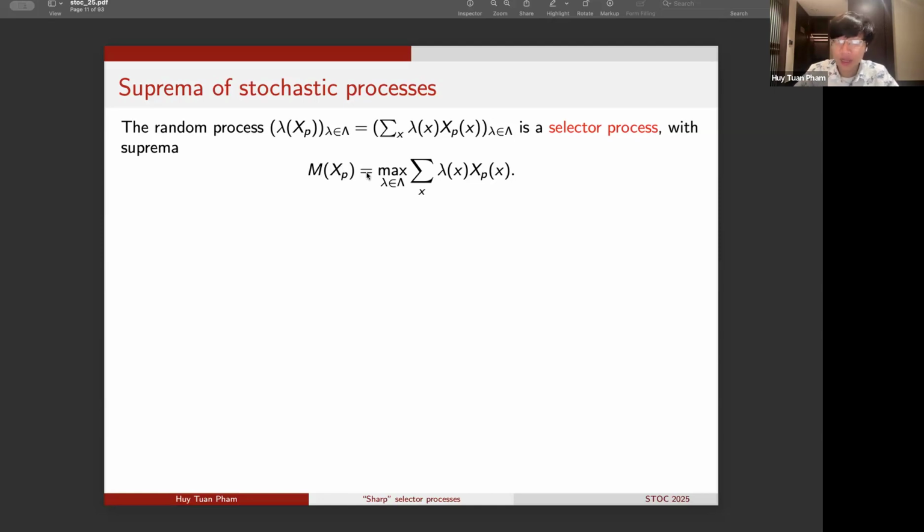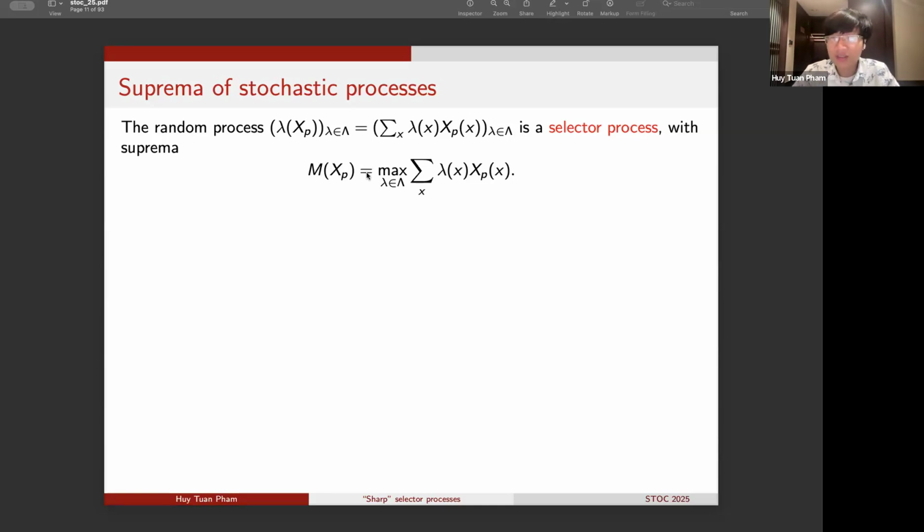Now, the study of suprema of stochastic processes is an important direction in probability theory with many influential applications to computer science, machine learning, statistics, and so on. And in the classical case of Gaussian processes, we now have a very good understanding of suprema of Gaussian processes thanks to many fundamental developments culminating in Talagrand's majorizing measures theorem.